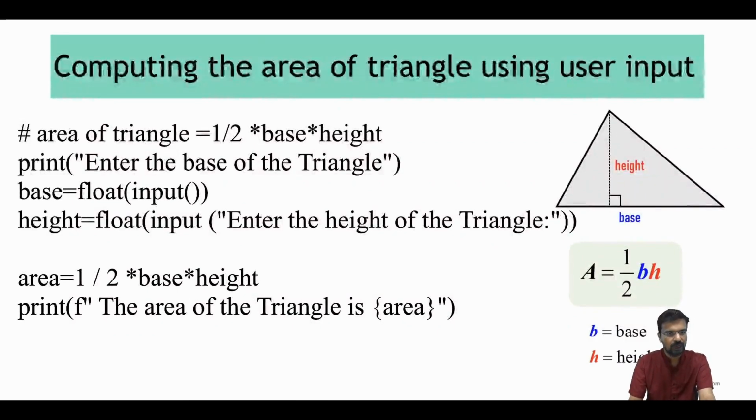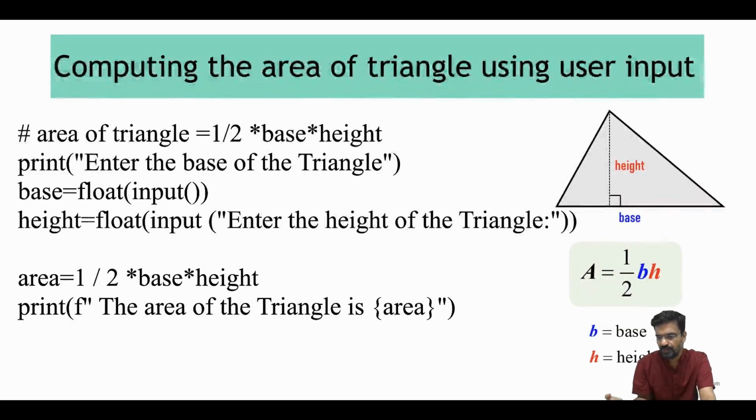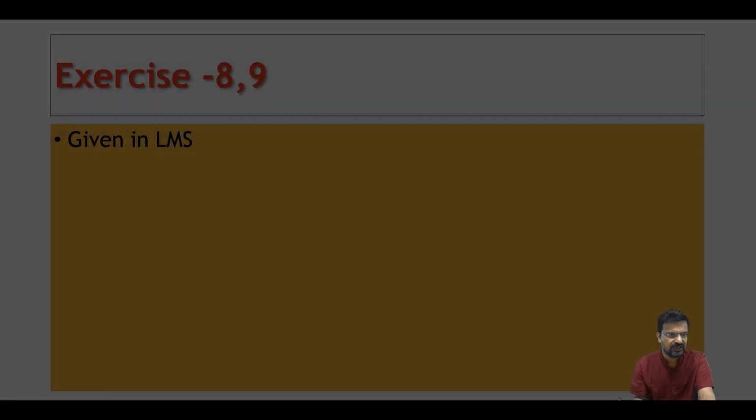Okay, so finally you want to compute the area of a triangle using user input. The area of a triangle, as displayed here, is half base into height, half b h. Base and height are displayed in the figure. So print enter the base, input, the same as for the rectangle. You can calculate it and show it as a screenshot in your assignment or in the class. So exercise 8 and 9 is given in the LMS. We will put some PDFs in the LMS. We can see that.